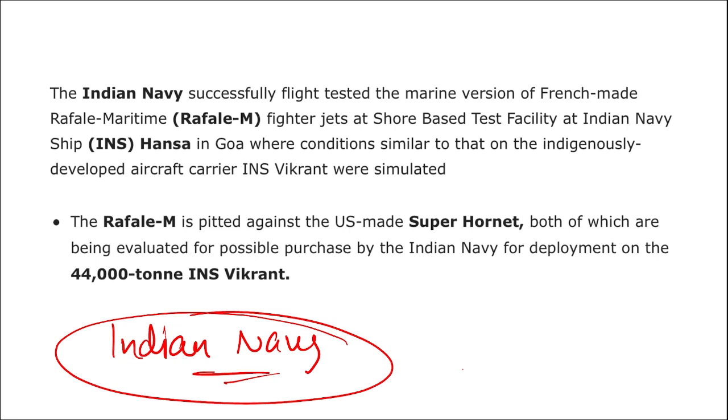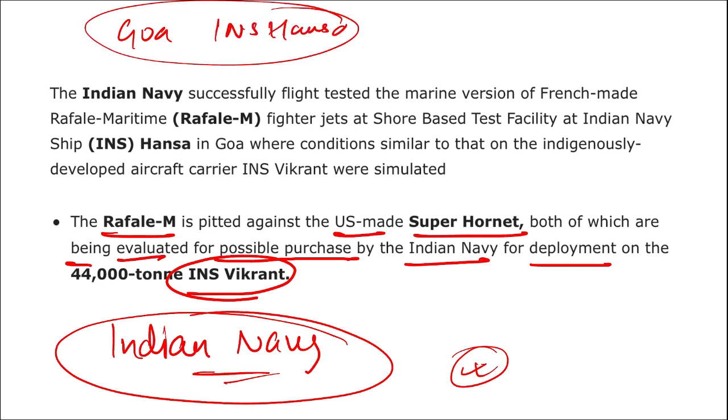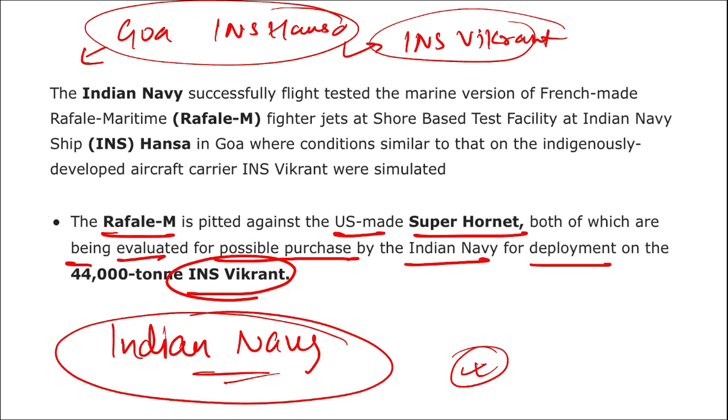facility at Indian Navy ship, that is Hansa in Goa, where the conditions were made similar to that of the aircraft carrier INS Vikrant. This Rafale M is pitted against the US Super Hornet, both of which are being evaluated for possible purchase by Indian Navy for deployment on the INS Vikrant. So what it is saying here is that at the Goa facility of INS Hansa, situations similar to those on the INS Vikrant were created, and on this INS Hansa in Goa, this Rafale Maritime fighter jet was tested, so that if the tests are successful, then these fighter jets will be deployed to the INS Vikrant.